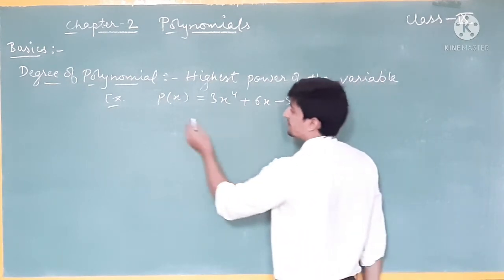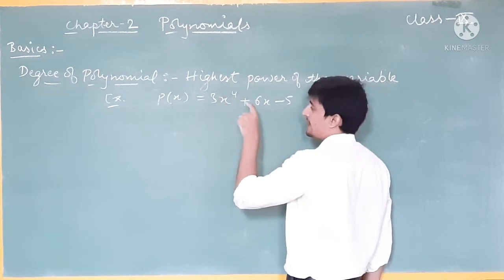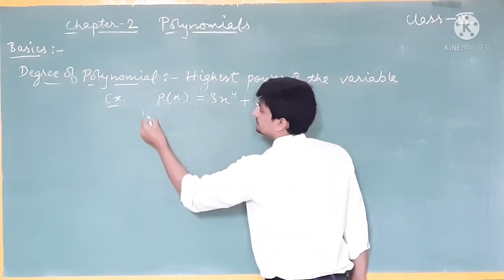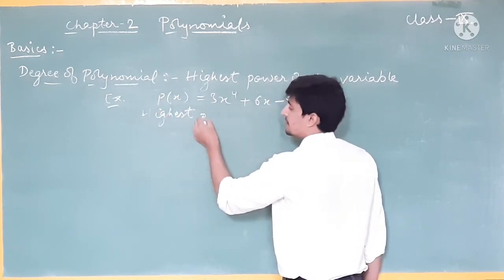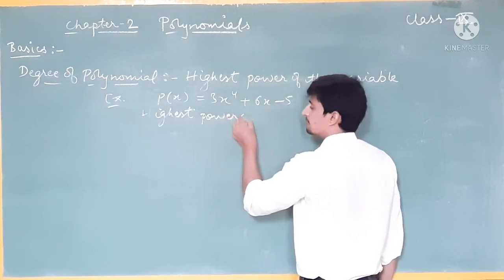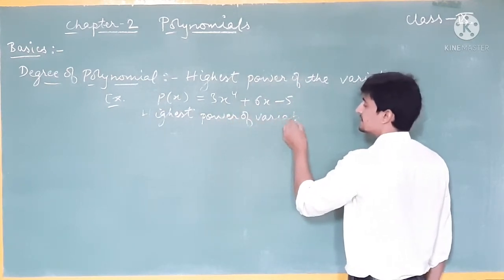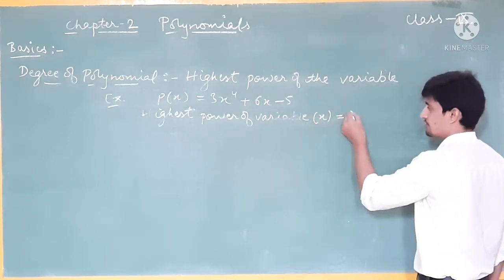Here the variable is x, and the highest power is 4, so I can write the degree of the polynomial will be 4. Highest power of the variable, and here the variable is x, equals 4.